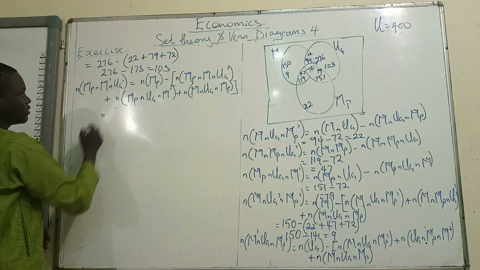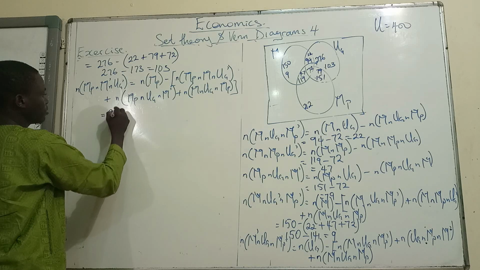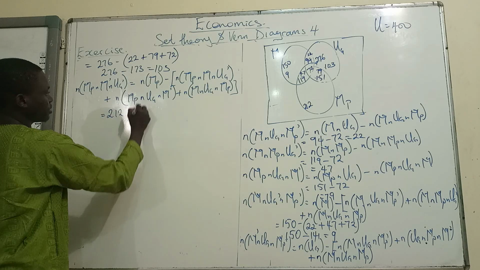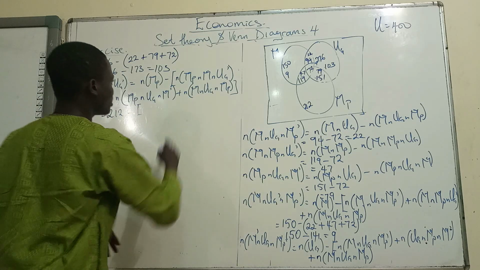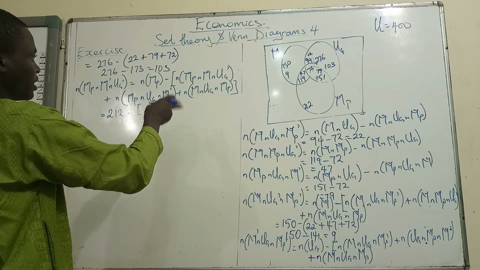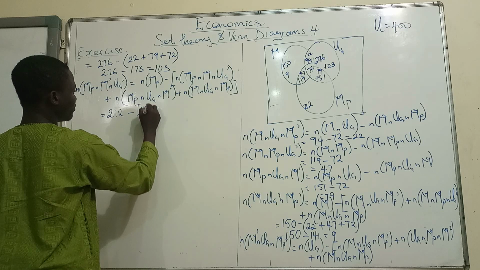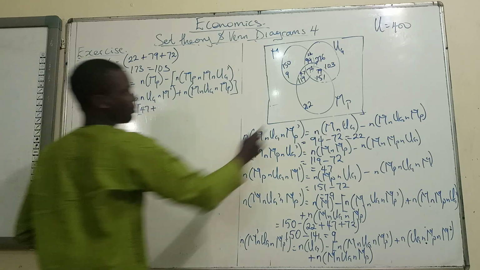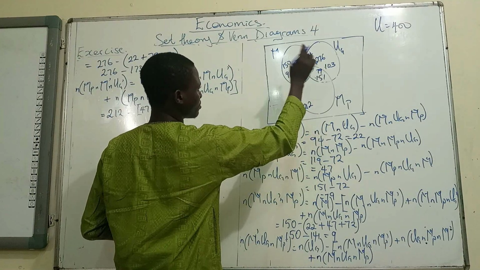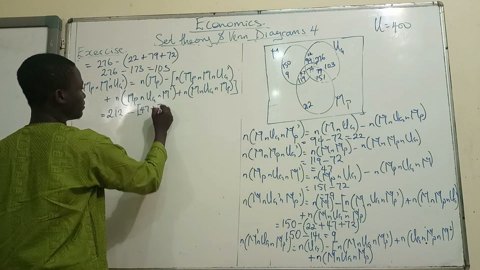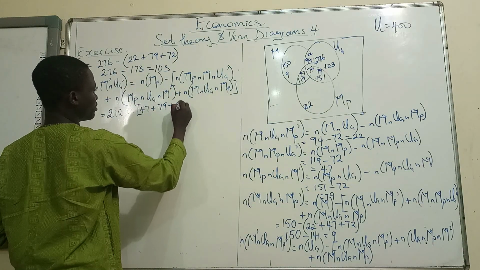So this is now going to give us 212 minus, so MP intersection M intersection UG prime, 47, minus 47 plus 79 plus 72.